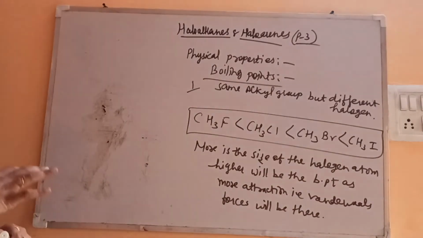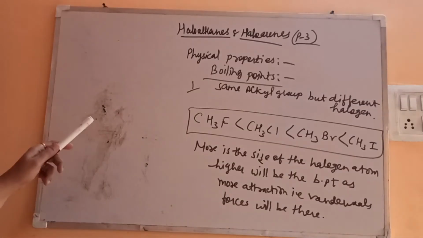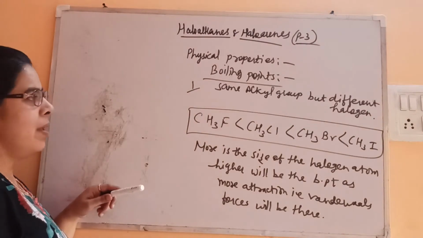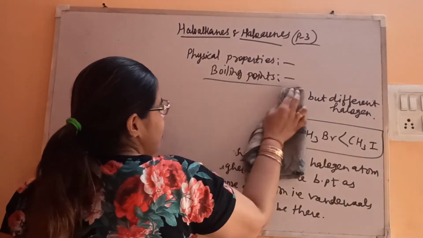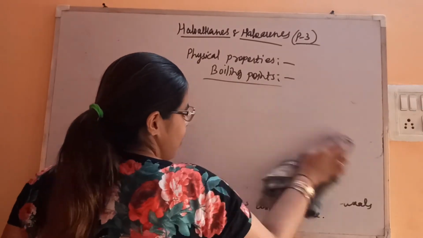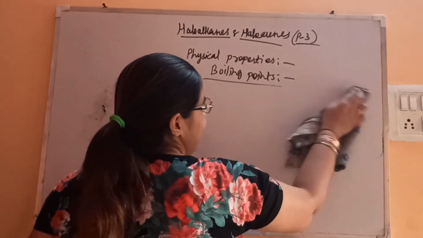Okay, so this is one of the possibilities, one of the series. The halogen is different, the alkyl group is same. Now we'll take a different situation: the same halogen but a different alkyl group. So let's see how the boiling point will vary in that case.